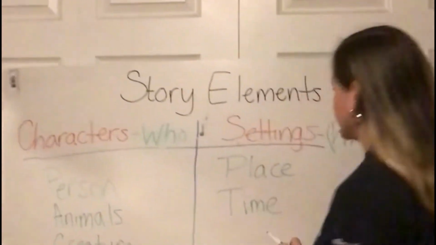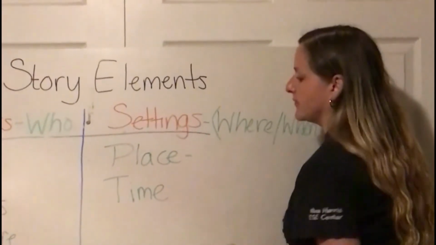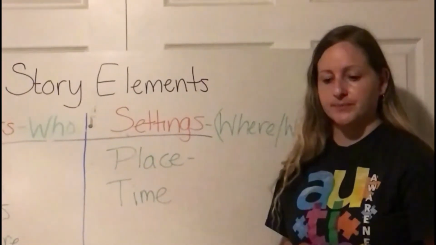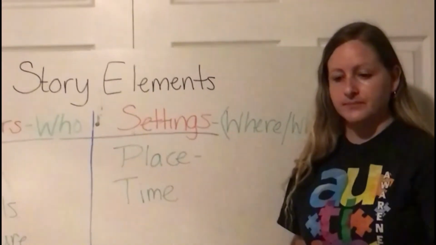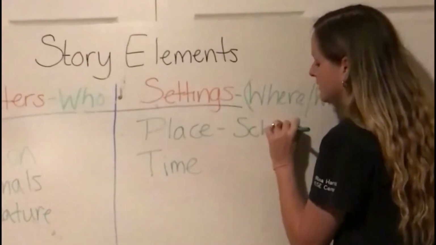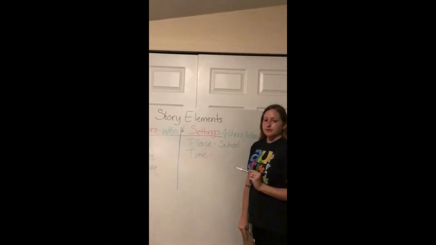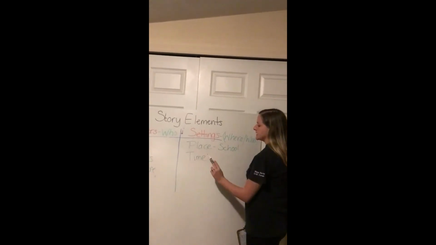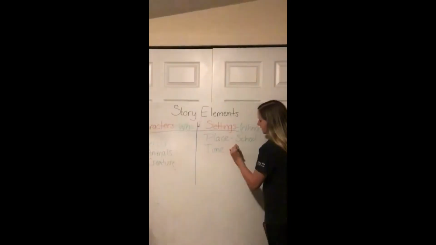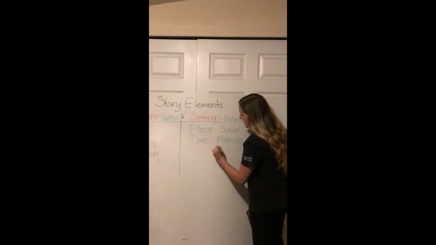Now let's give some examples of our settings, place and time. So can anybody give me an example of a place? Anybody at all? Amanda? You're right, school. School could be our place. Now, I'm going to give you some examples of time. We have place, now we need time. So our time could be in the morning, at night,